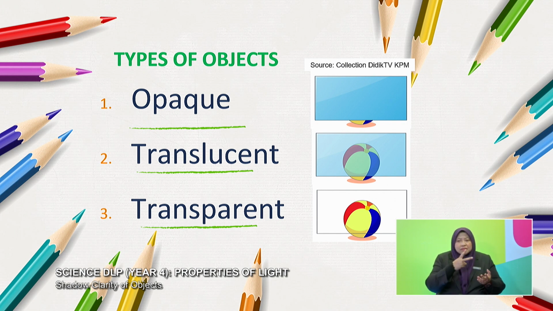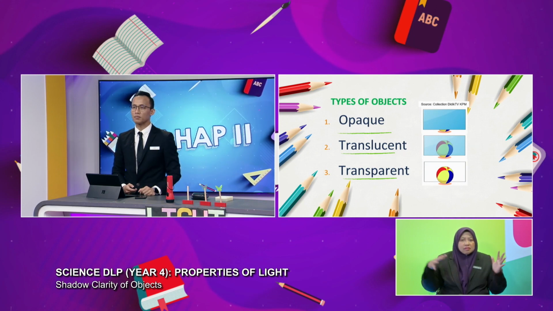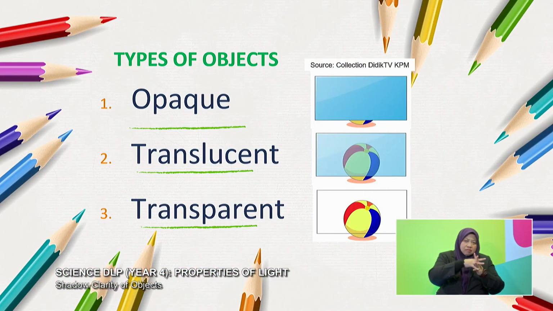Okay, so based on the slide here, the opaque object, if you can see from the slide, the ball which is behind the opaque object, we cannot see the shape of the ball at all. So for the second one, it's trying to show us that if a translucent object is placed in front of the ball, we can see the ball, but it is not clear. Just a bit. Yes, and last of all is the transparent object. So if the transparent object allows all the light to pass through it,